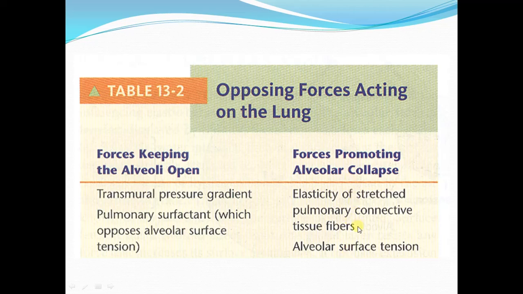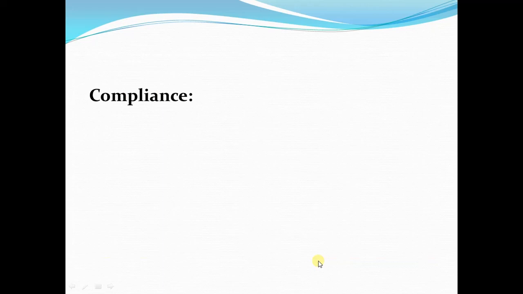Now these are the two elastic forces acting on the lungs and which promote the alveolar collapse, and we are going to discuss these two forces in detail under the heading of the lung compliance, and then we will see the role of surfactant in reducing the surface tension. So we will begin with the topic of compliance.